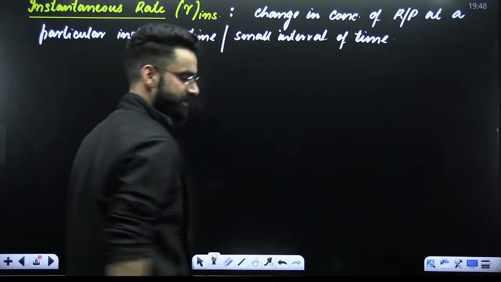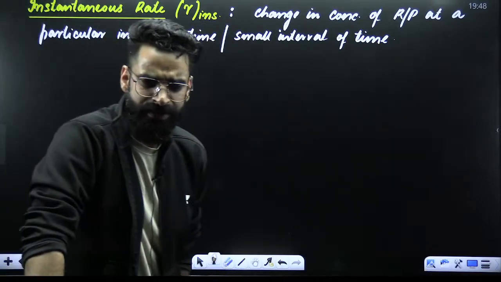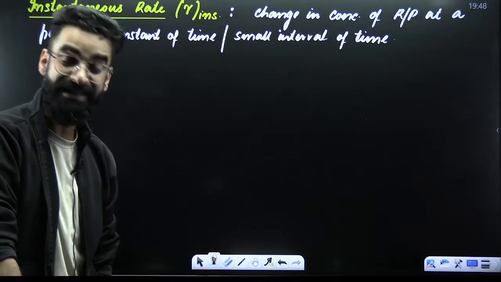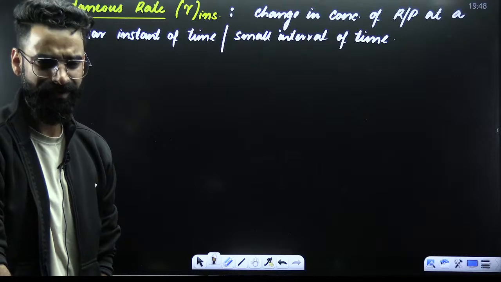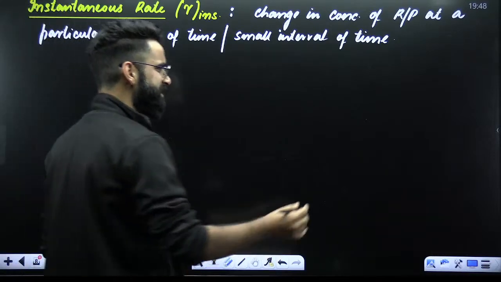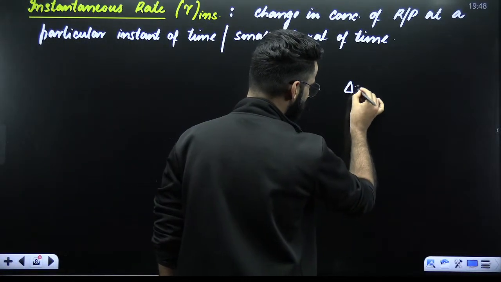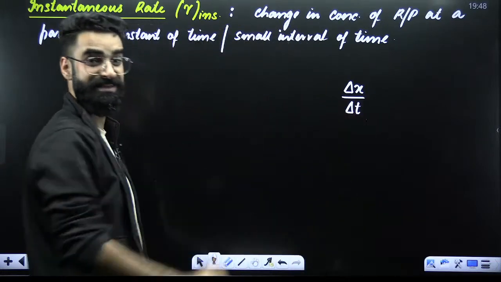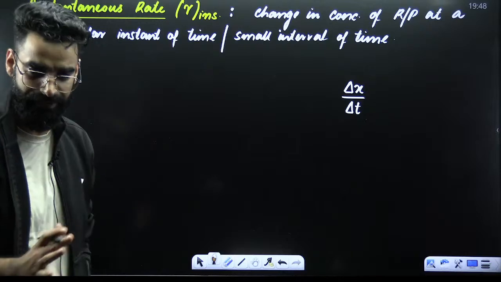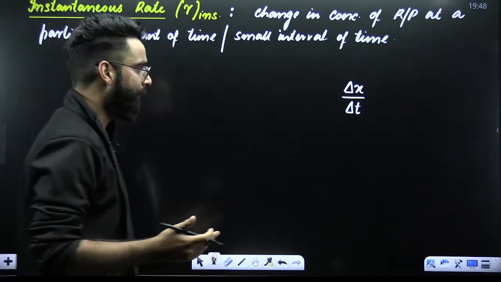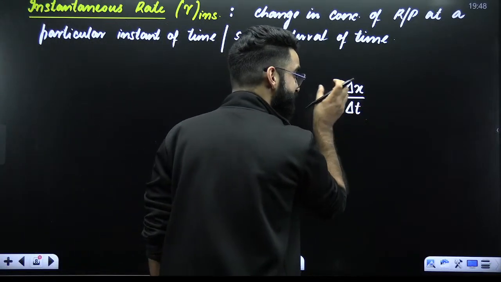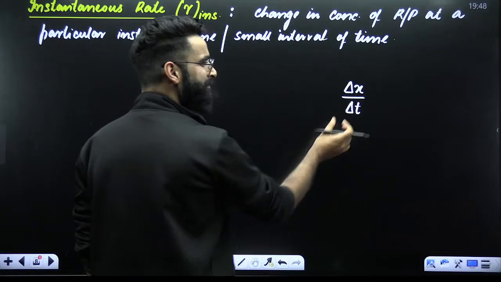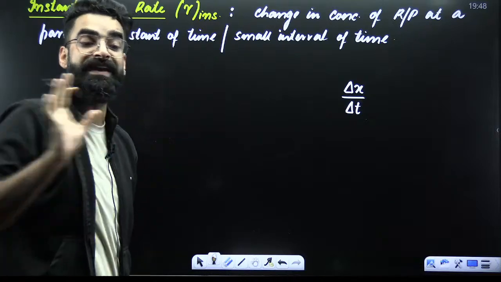Let's try to understand this. My dear students, I believe in your physics you have discussed average speed and instantaneous speed, right? How do you denote the average speed? Average speed you denote like this, delta x divided by delta t, right? Total distance divided by total time. This is your average speed. Now, if you convert this average speed into instantaneous speed, do you make this time interval very big or very, very, very small?